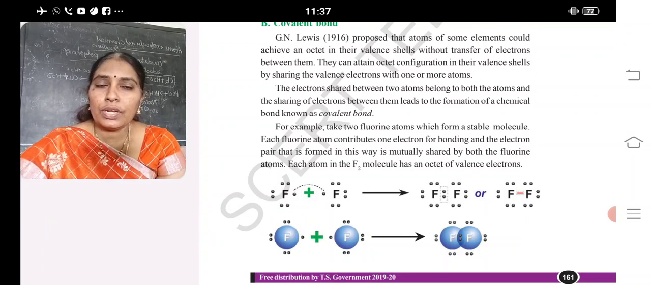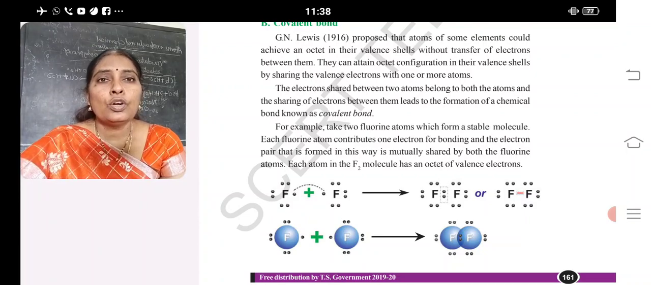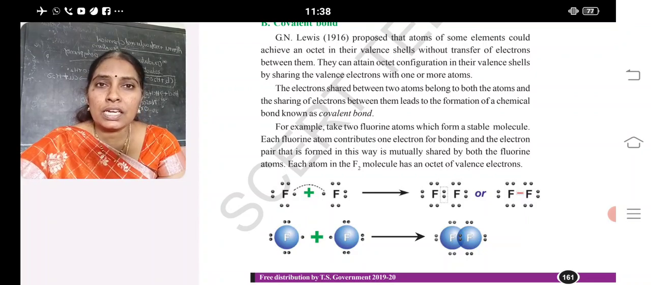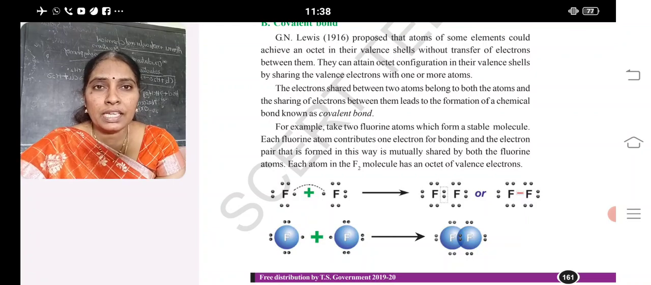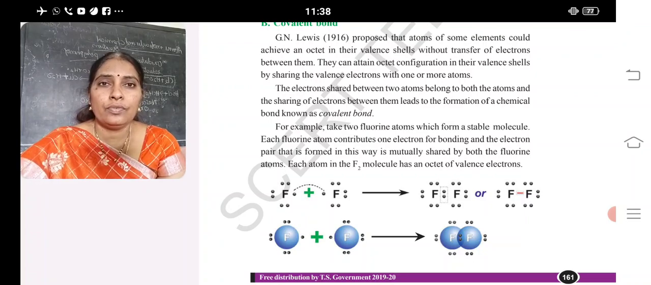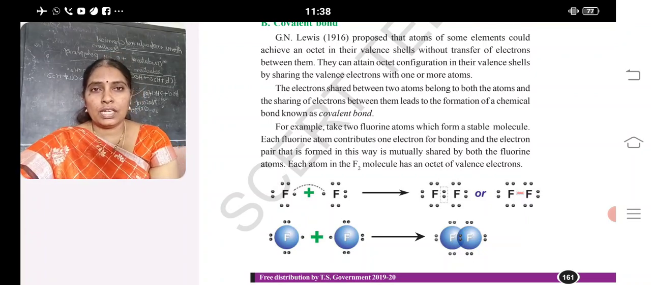Around the fluorine, there are 7 outermost shell electrons. In that, one is unpaired, and the unpaired electron will participate in bond formation to get an octet configuration around each fluorine. So here 2 fluorines will combine. Instead of transferring, they will share the electron, and the bond formed by sharing electrons between 2 atoms is said to be a covalent bond, given by G.N. Lewis.